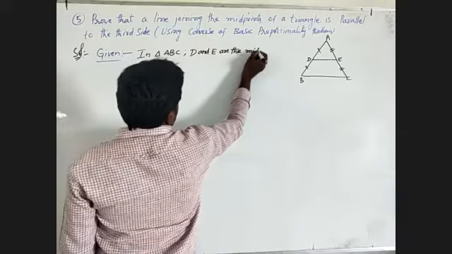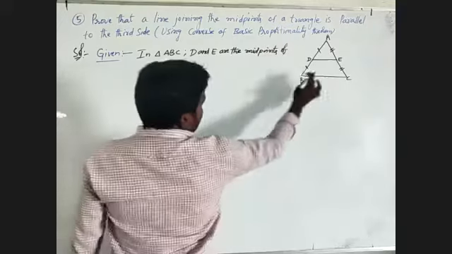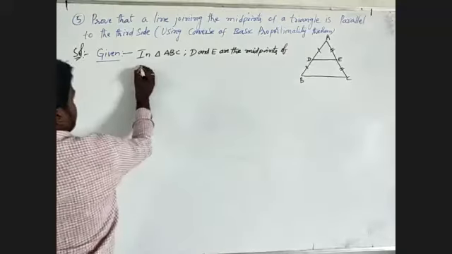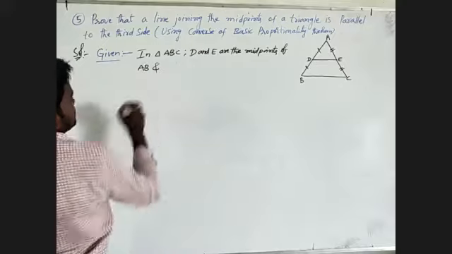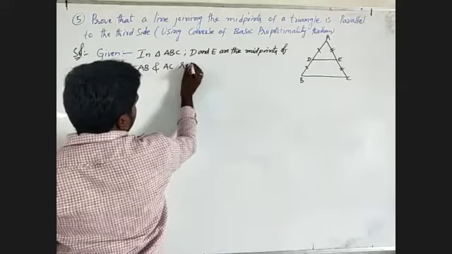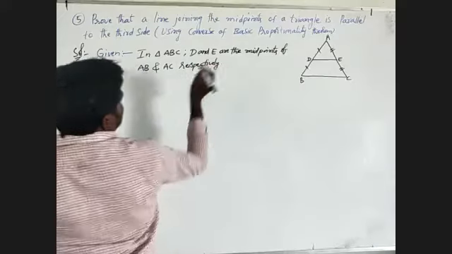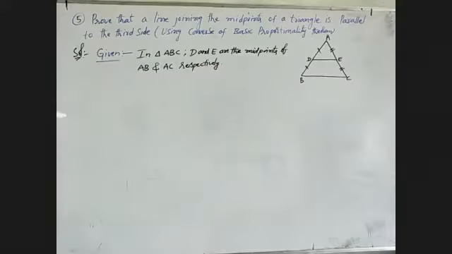D is the midpoint of AB, and E is the midpoint of AC. This is given in this triangle.